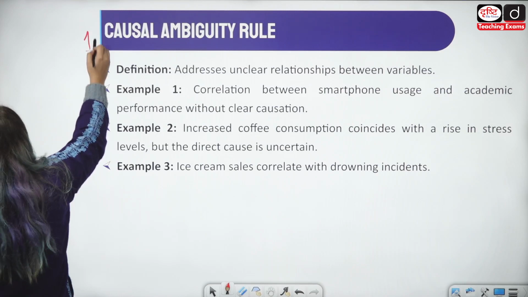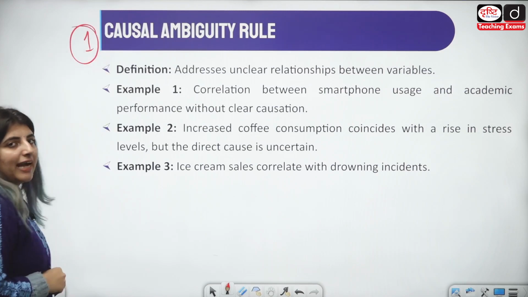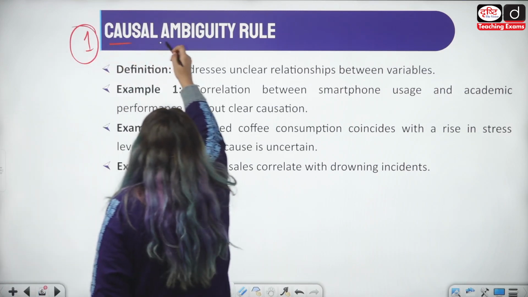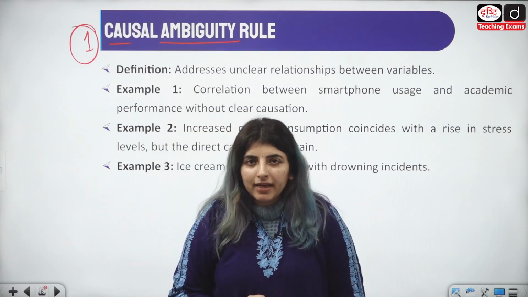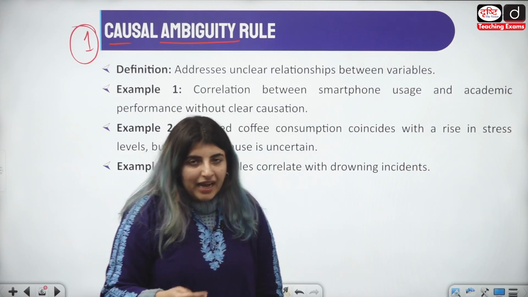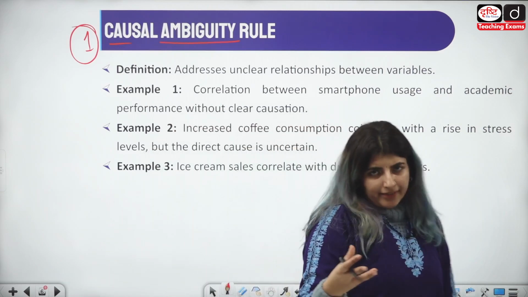Now number one type that I have here is causal ambiguity rule. Ambiguity, what do we mean by ambiguity? Ambiguity means when anything has more than two meanings.